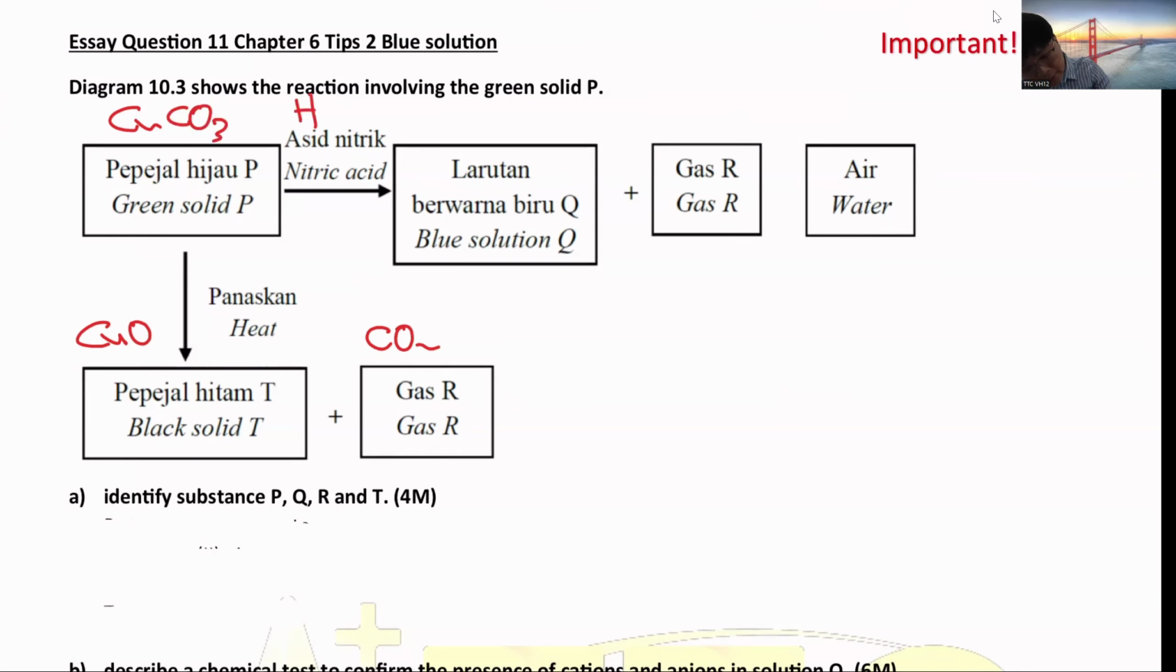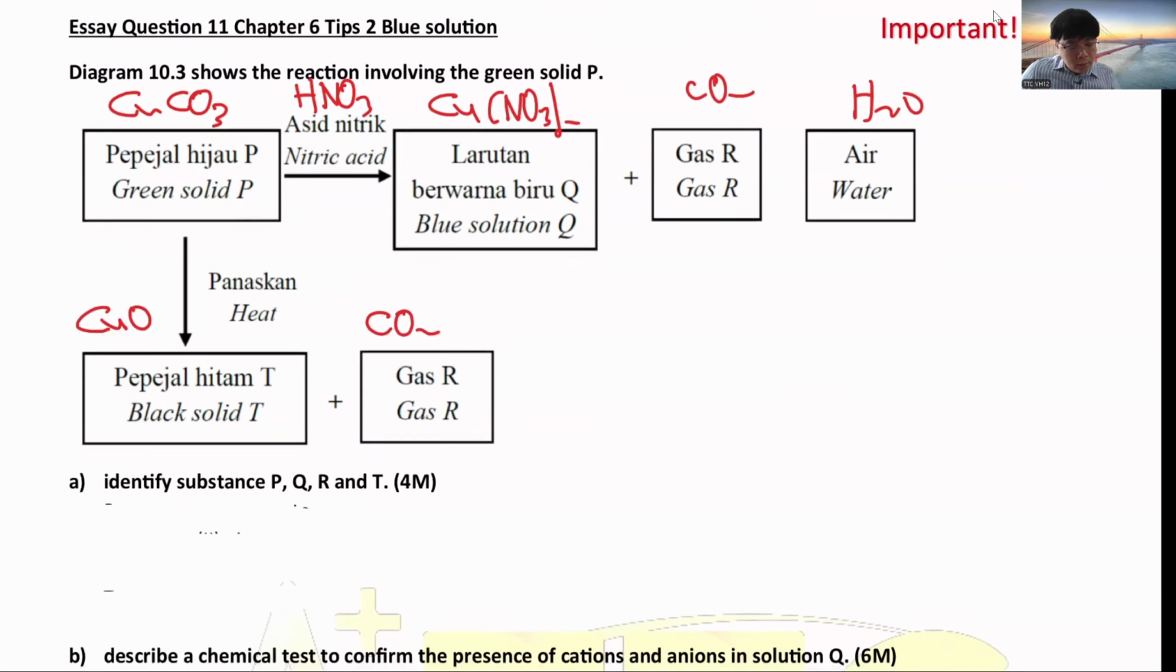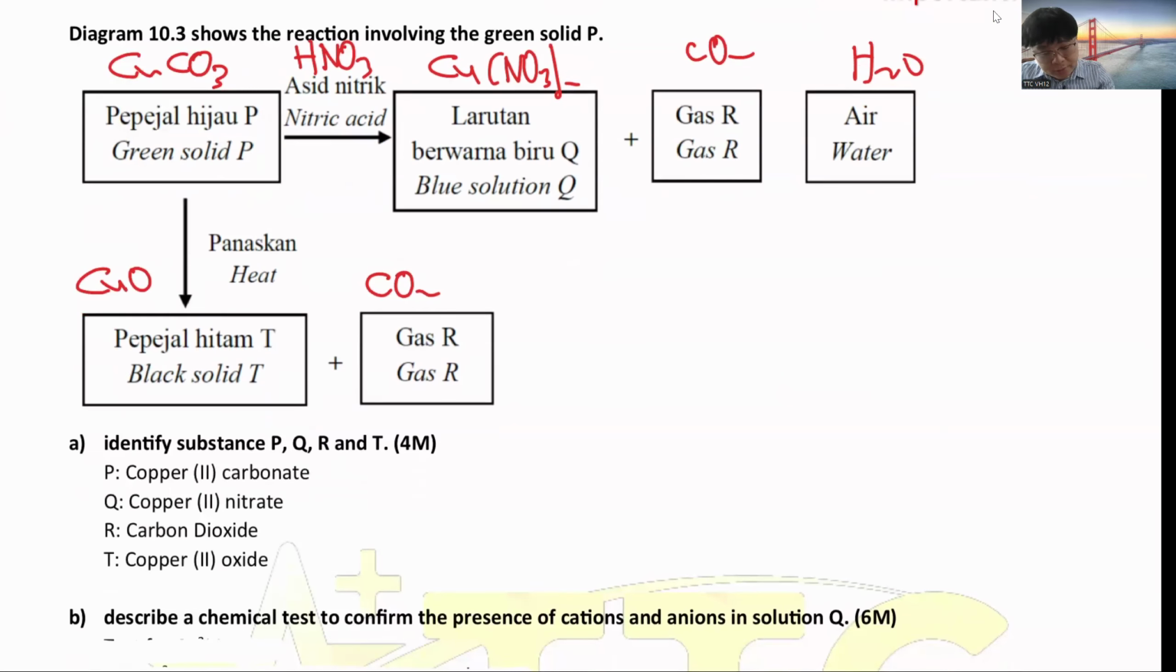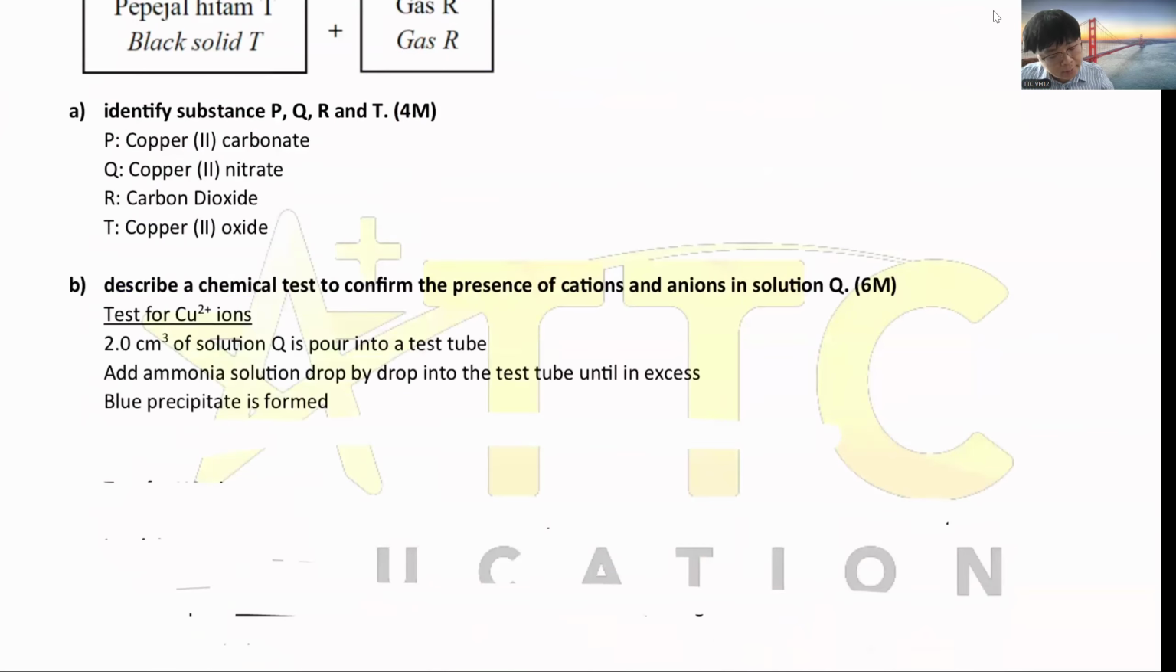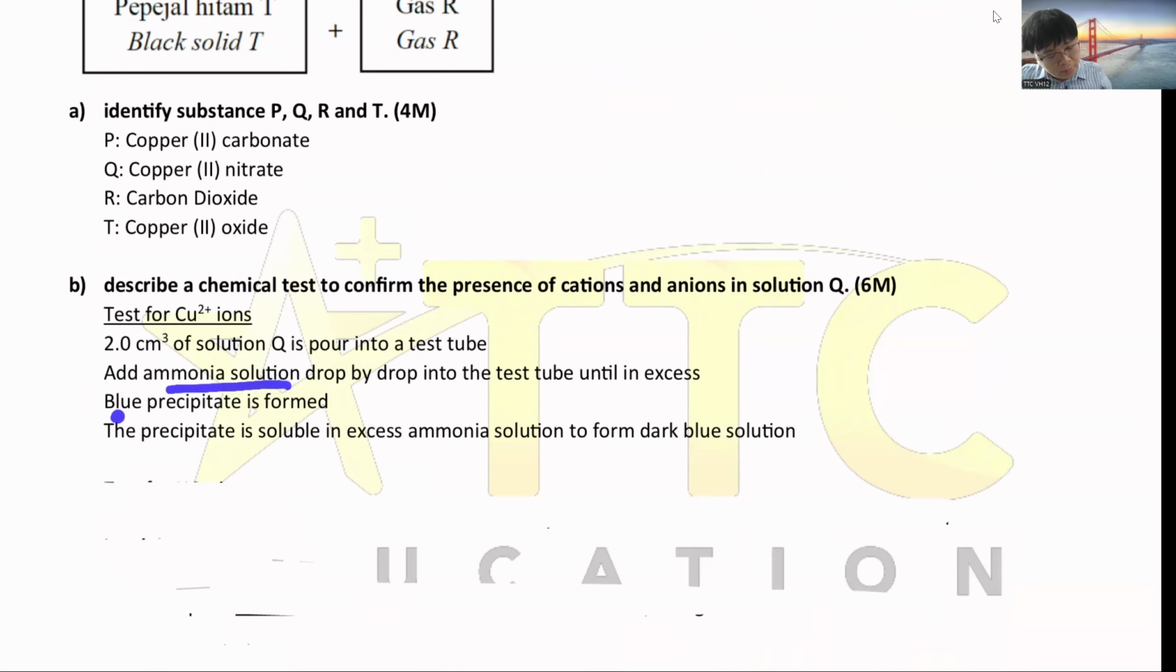CO3 plus nitric acid, it will come out Cu(NO3)2. Then H and O become H2O, C and O become CO2. So the substances now we know: P will be copper(II) carbonate, Q will be copper(II) nitrate, R will be carbon dioxide gas, and then T will be copper(II) oxide. So how to test the copper? You can write down, add ammonia in excess, blue precipitate forms, the precipitate is soluble in excess ammonia to form the blue solution.